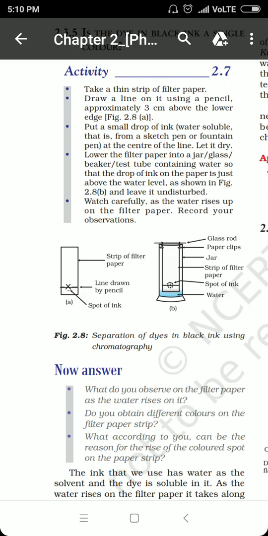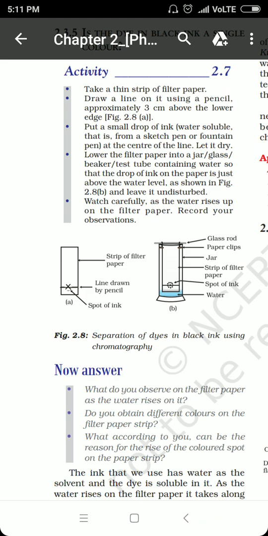The activity is given in 2.7, which is elaborated in a very good way. Let me tell you in the activity, first of all, we will be taking a filter paper and drawing a line from the bottom at 3 centimeters. Then on this line you have to put a spot of ink, and remember the ink should be water soluble, right? Let us imagine that this ink contains three colored components which are of different colors and they will have different solubilities in the water.